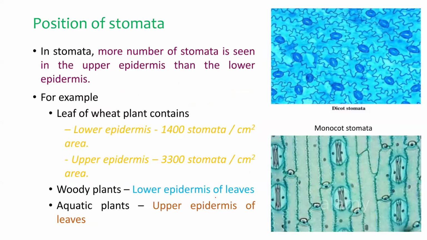In woody plants, stomata are confined to only the lower epidermis of leaves. In aquatic plants, stomata are present on the upper epidermis of the leaves. So here the position of the stomata also varies.